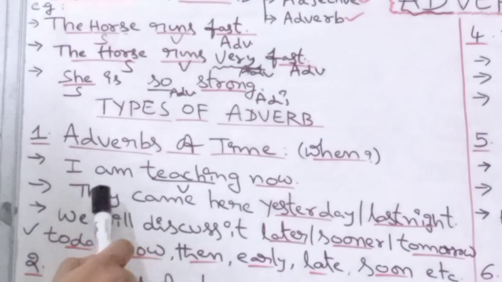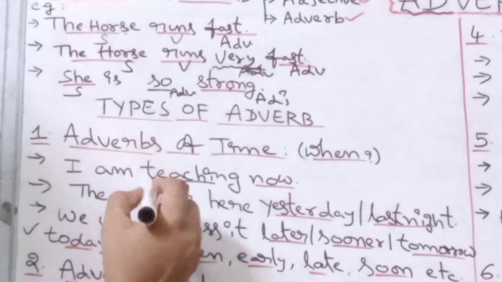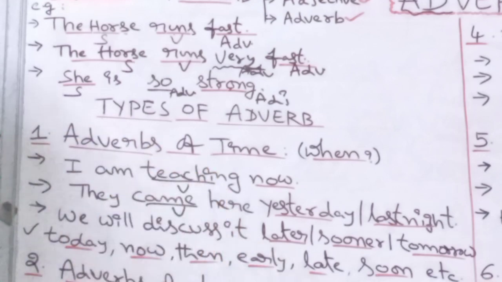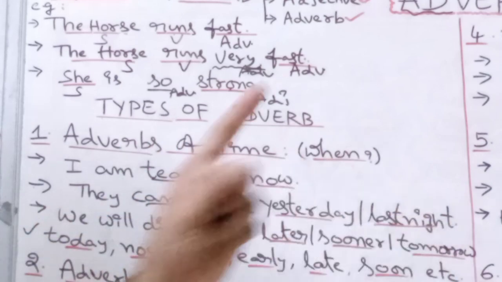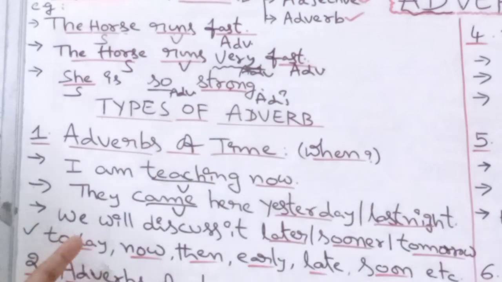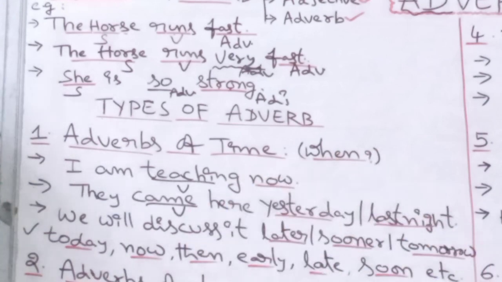See, they came here yesterday. When did they come? They came here yesterday. Yesterday is an adverb of time, and this yesterday is qualifying the verb came. They came when? Yesterday. They came when? Last night. Last Sunday, 2 days ago, something like that. So, these are adverbs of time.